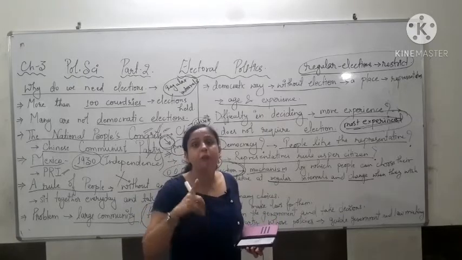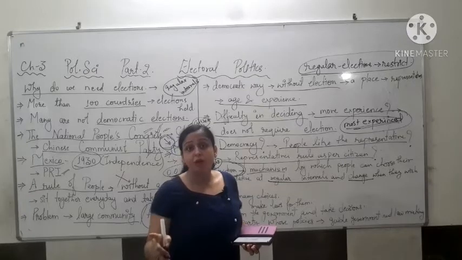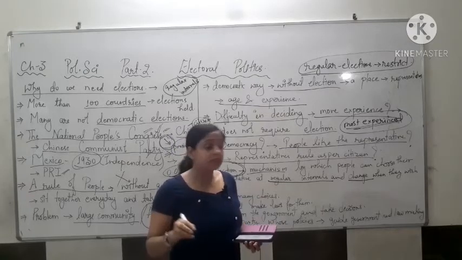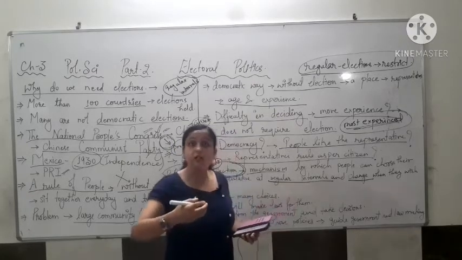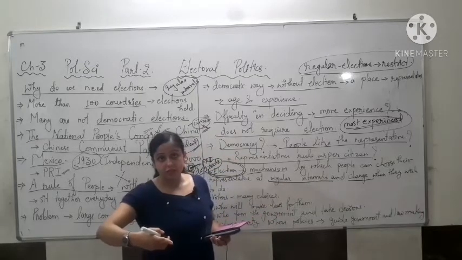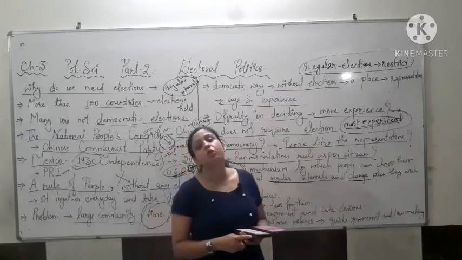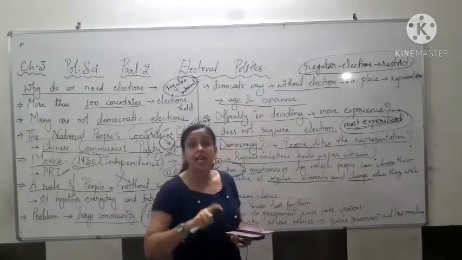The supreme power should rest with the citizen, and they cannot exercise it directly, they do it indirectly, right? We have the representative form of democracy. We do not have direct democracy.